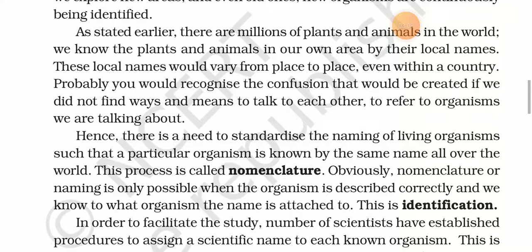If there isn't any method to refer to an organism in a universal way, it would be very difficult to identify it.